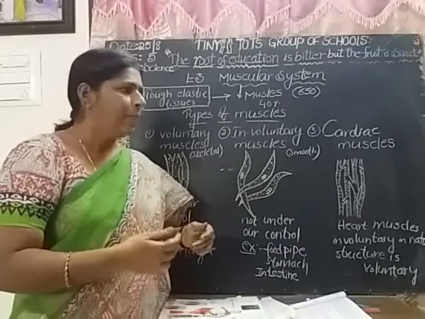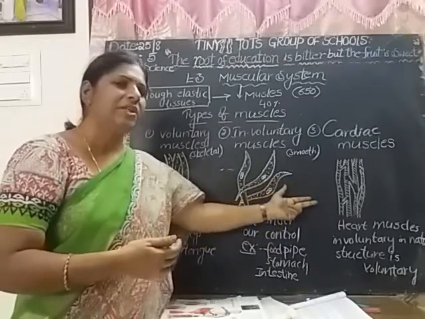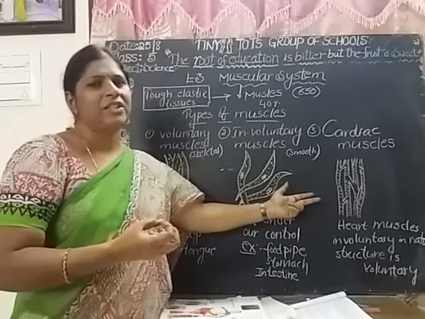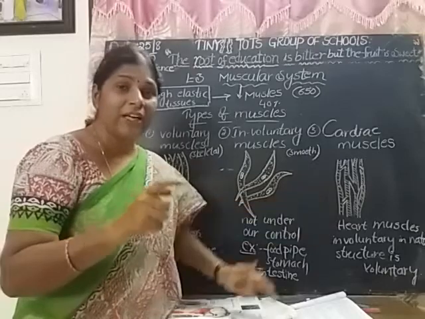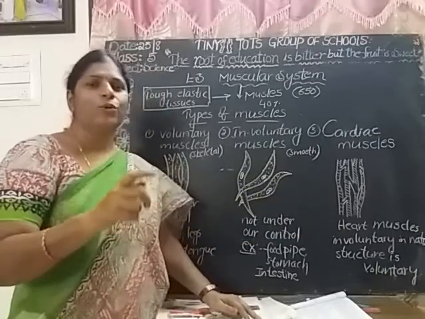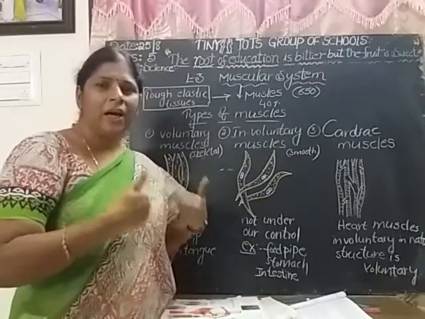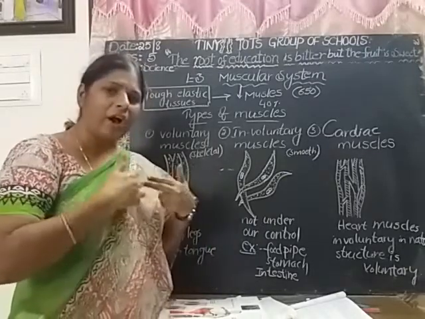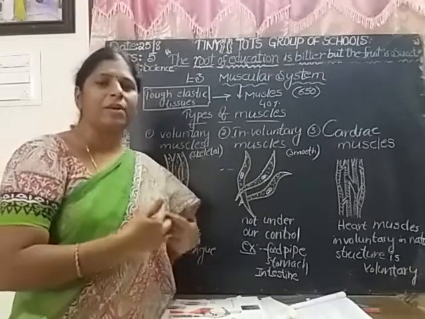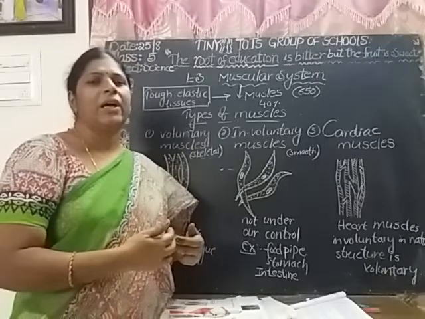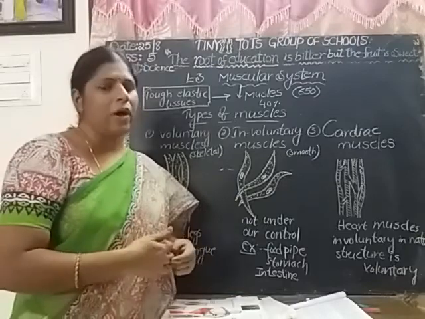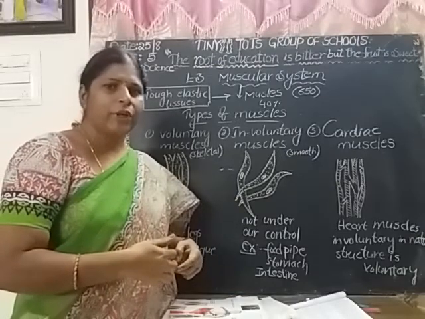Is it clear? That's why heart muscles are a very special kind of tough muscles called cardiac muscles. The person who treats the heart is called a cardiologist. So our heart is made up of cardiac muscles. The nature is involuntary, but the structure is striated. Is it clear?